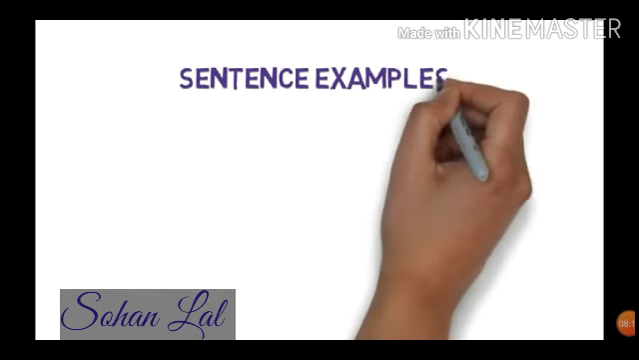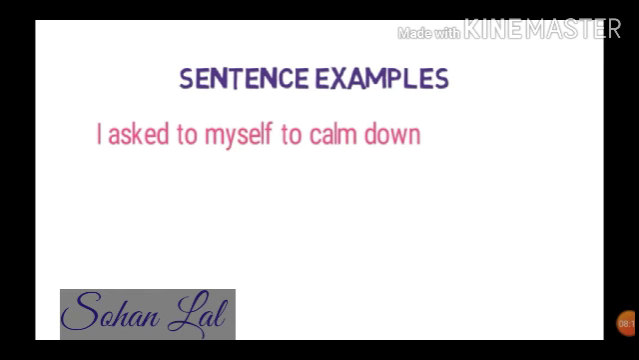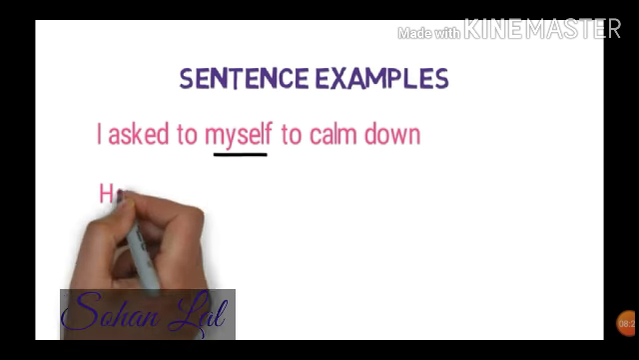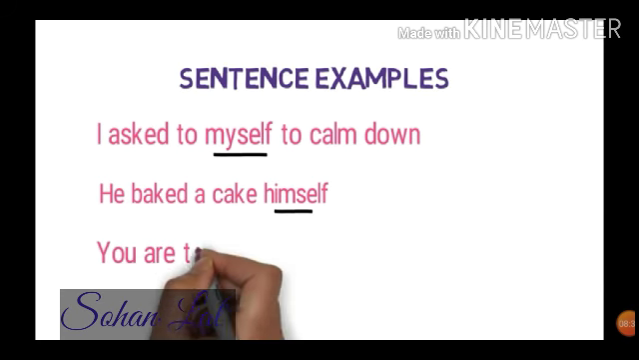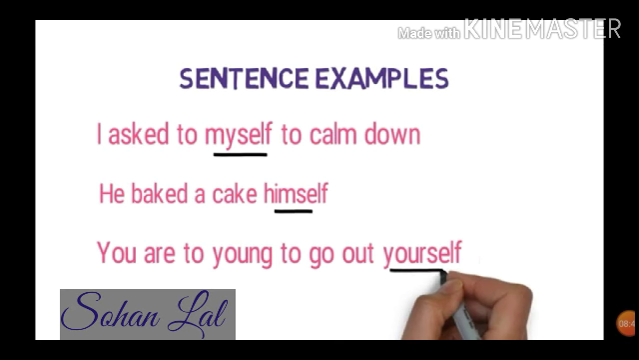In sentence example, we can see that I ask myself to calm down. Here the subject in the sentence is the same word, that is I. So myself is a reflexive pronoun. He baked a cake himself. Here the word himself is reflexive pronoun. You are too young to go out yourself. Here the noun is the same, you, and yourself is reflexive pronoun.